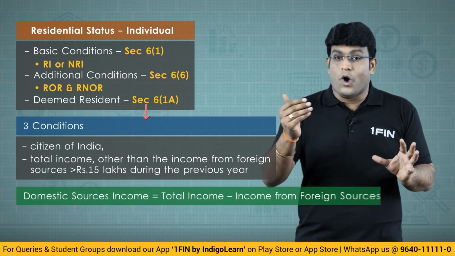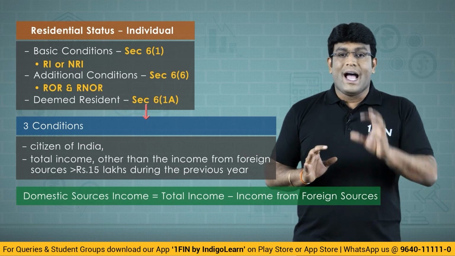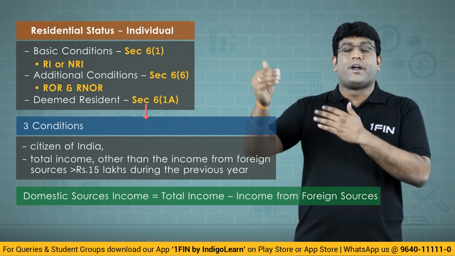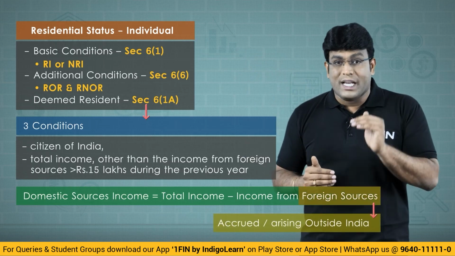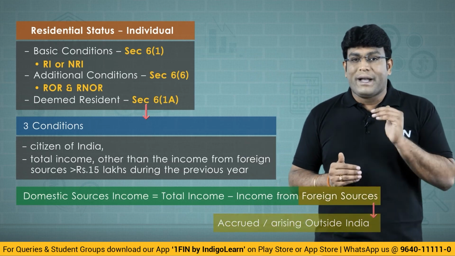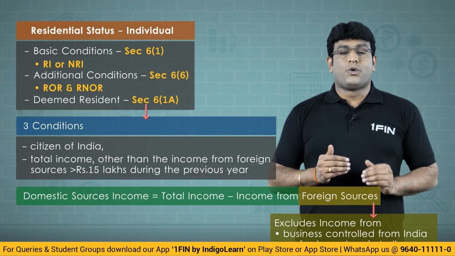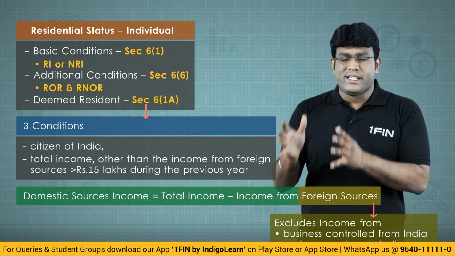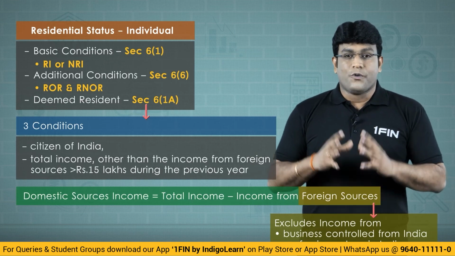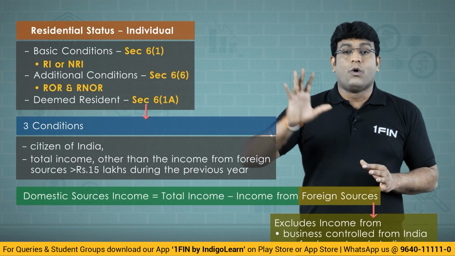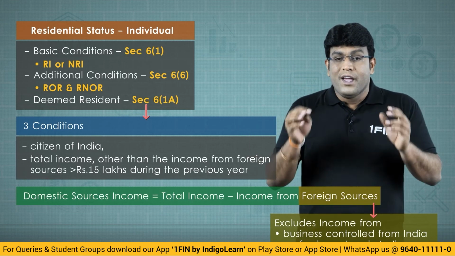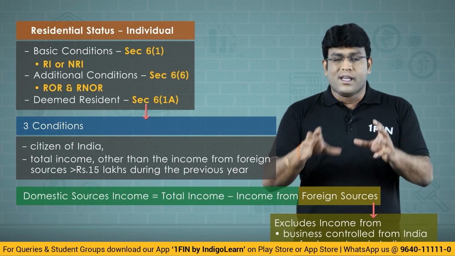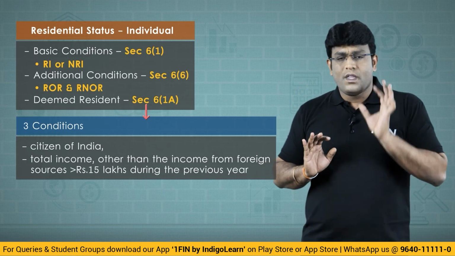Same kind of language we already discussed some time back. And what is foreign source? Already we know. Foreign source is nothing but where income accrued or arose outside India, but does not include, my dear friends, business income controlled from India and profession income where the profession is set up in India. So foreign income is that which accrued and arose outside India, but it does not cover what is deemed to accrue or arise in India. What is that word, deemed to accrue or arise? We'll talk in detail later on. So friends,